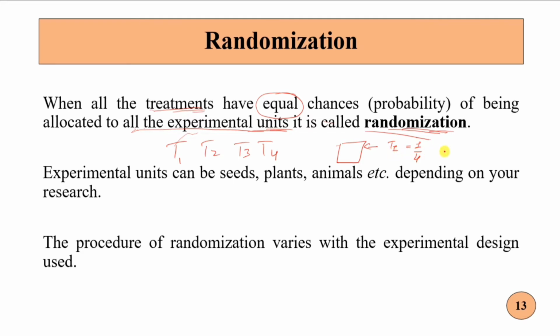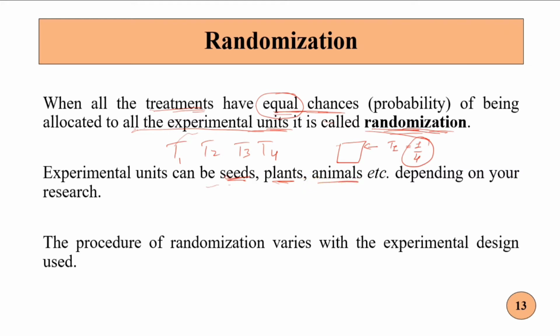Similarly, T2, T3 and T4 will all have the same probability, that is 1 by 4. So randomization gives treatments an equal chance of being allocated to experimental units. The experimental units can be seeds, plants, animals, etc.